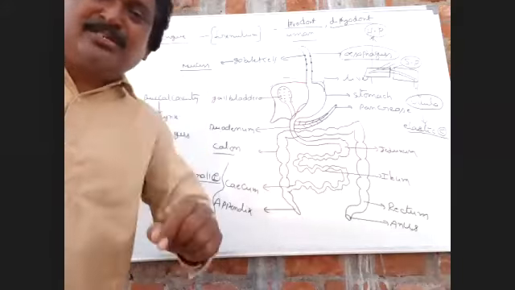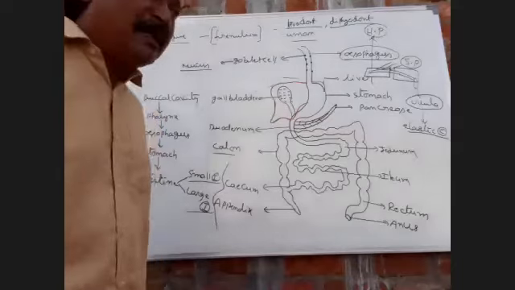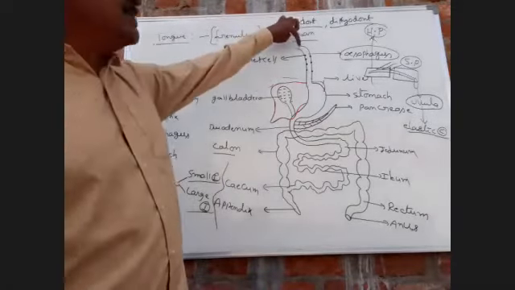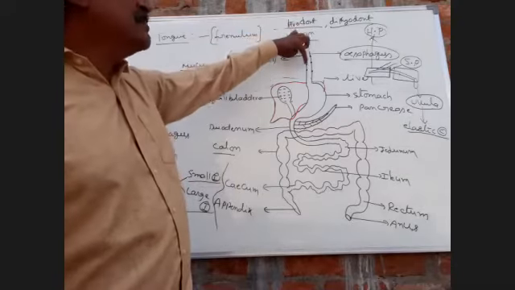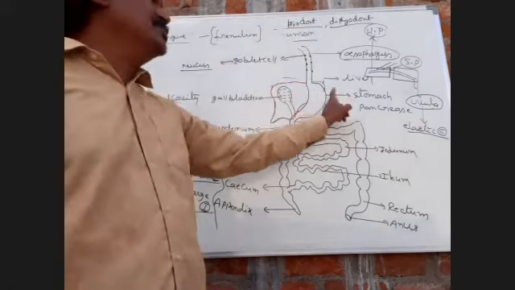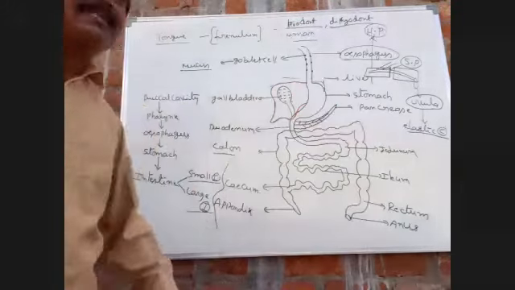This bolus slides through the esophagus and ultimately reaches the stomach.